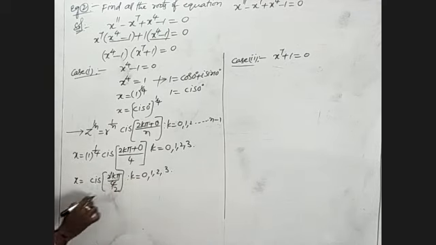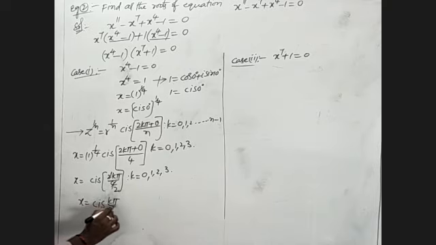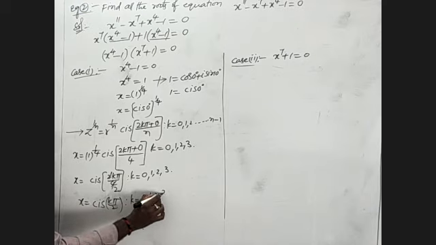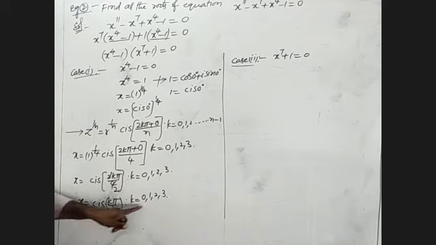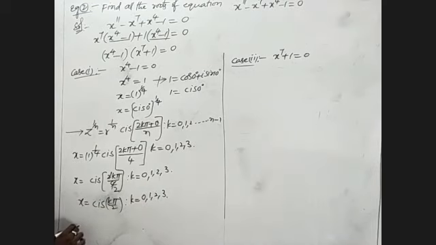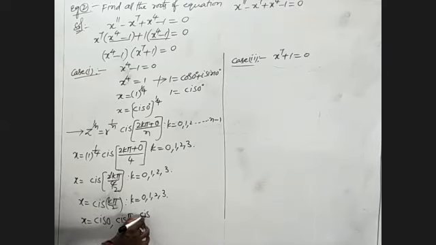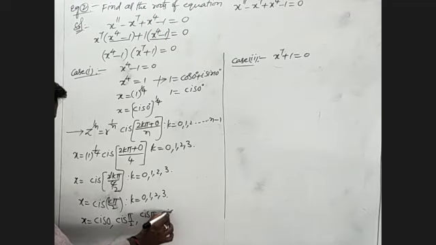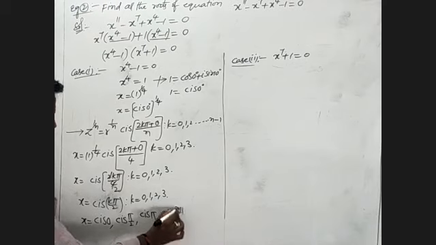Simplifying, x is equal to cis of k pi by 2, where k is 0, 1, 2, 3. Where k is equal to 0, 0 by any value is 0, so x is equal to cis of 0. After that we take k is equal to 1, that is cis of pi by 2. K is equal to 2 gives cis of pi. K is equal to 3 gives cis of 3 pi by 2.